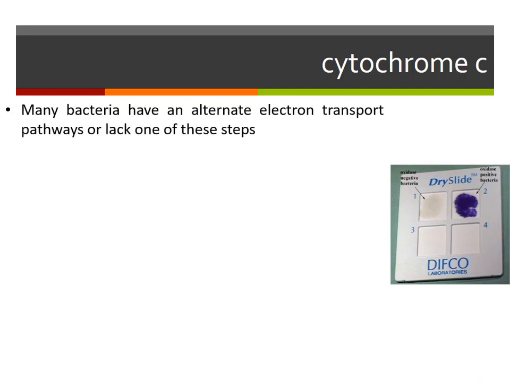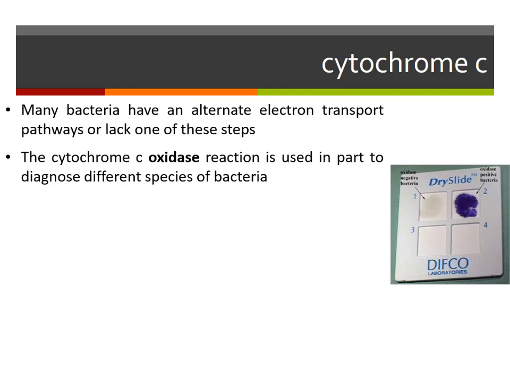And some organisms, some bacteria, have a different type of electron transport chain. So they don't have cytochrome C, which means that they don't necessarily use oxygen. They don't require oxygen. We have cytochrome C because we require oxygen. Some of them can have something else.